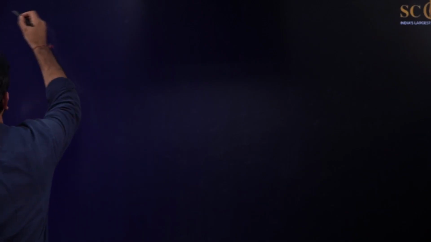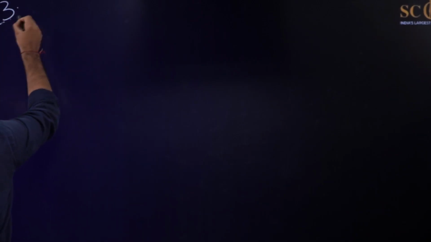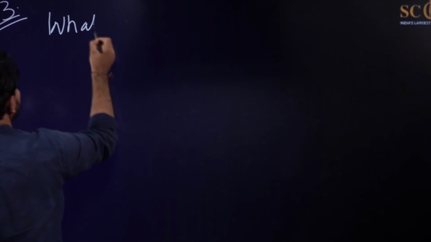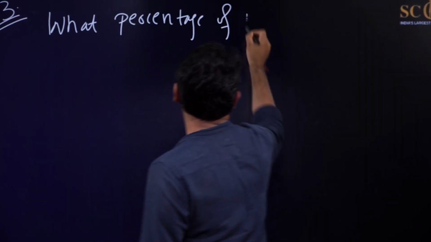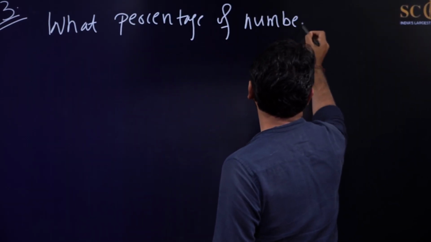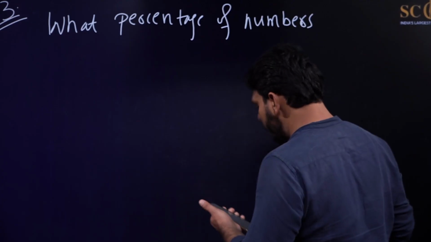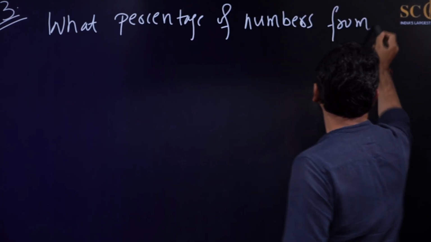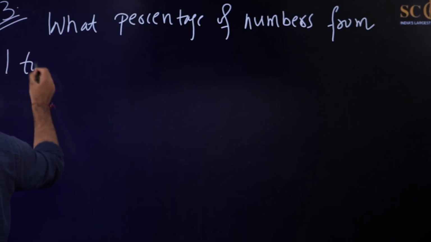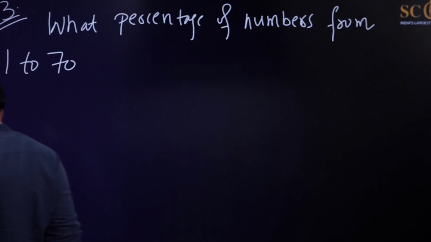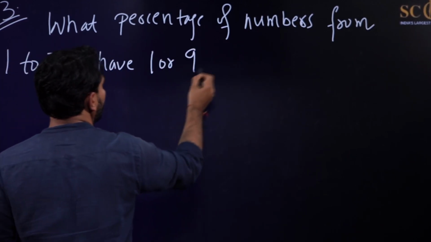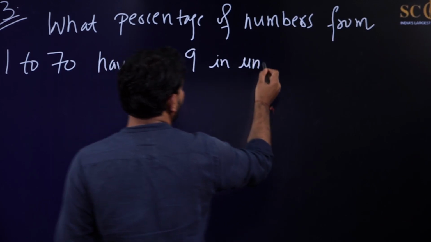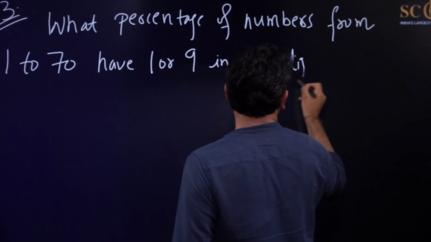So the next question is, mission number 3: what percentage of numbers from 1 to 70 have 1 or 9 in the unit digit? Okay, so this is your question.